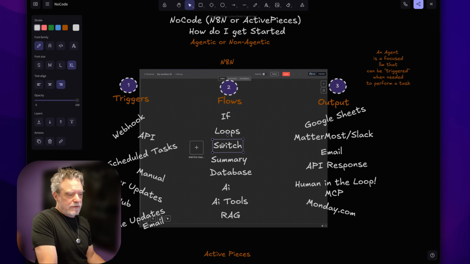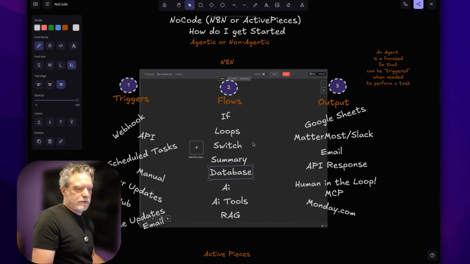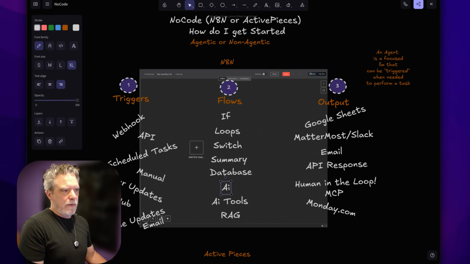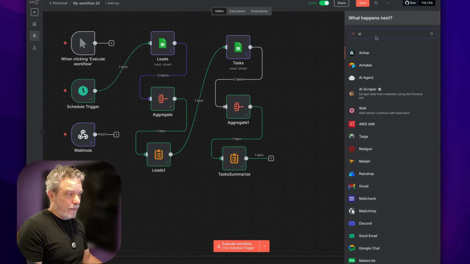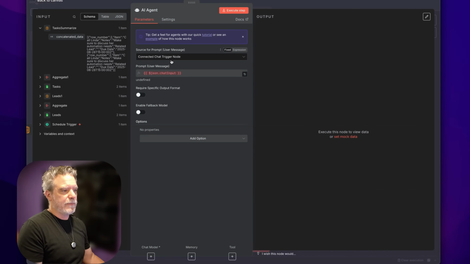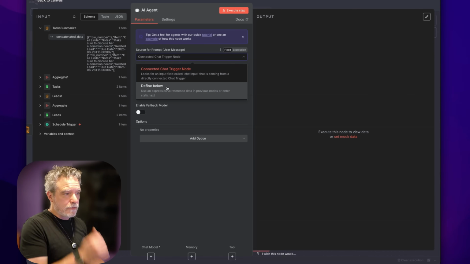A switch statement is really powerful. I'll show that in this video, I think. And the summary I just showed you, but we could have talked to a database, which a spreadsheet is, but I want to show what AI can do at this moment. So this is where we get into the AI part, which is not always required, but in this case, I'm going to tell the AI to do something, all right?